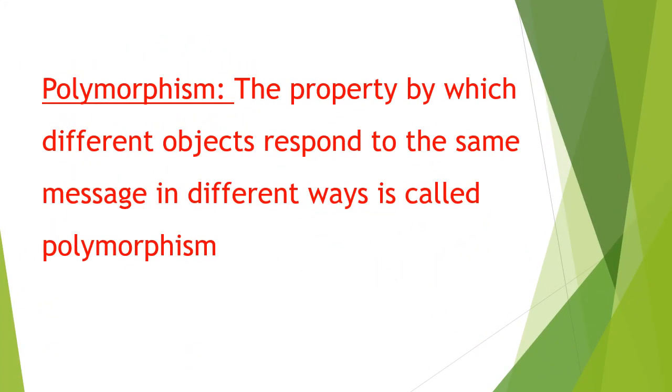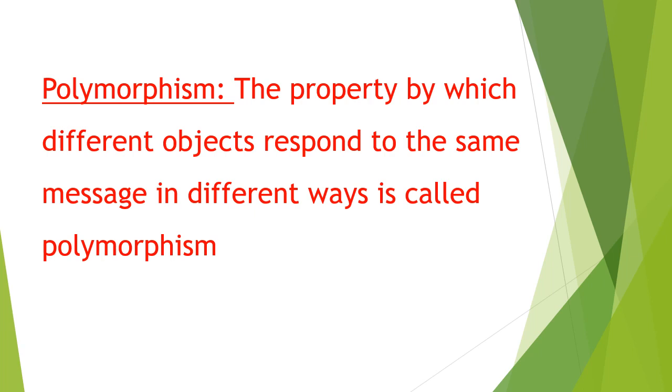And the third principle of object-oriented programming is polymorphism. Polymorphism is the property by which different objects respond to the same message in different ways.